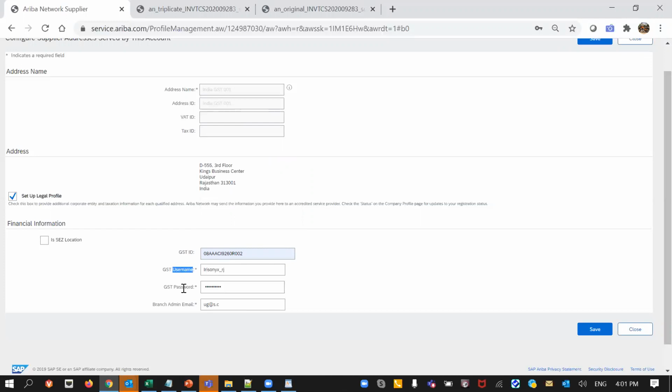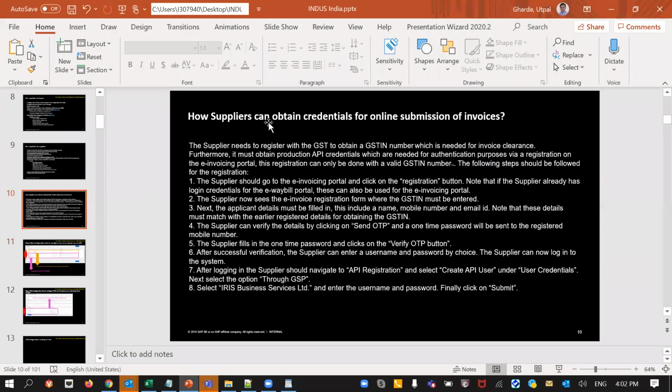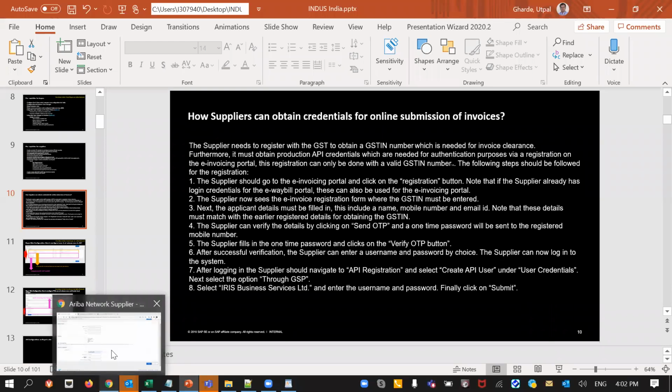Now the GST username and password. There are a couple of things that we have to take care of here. In case of production accounts, the supplier will have to log into the GST portal and request these credentials. Now this is not the GST login credential, it is for the submission of invoices to the tax authorities, and the steps to obtain those credentials are mentioned in the presentation. So I will quickly show you where they are mentioned: how the supplier can obtain the GST credential for online submission of invoices. There are these steps which they have to follow to obtain this credential for production accounts.